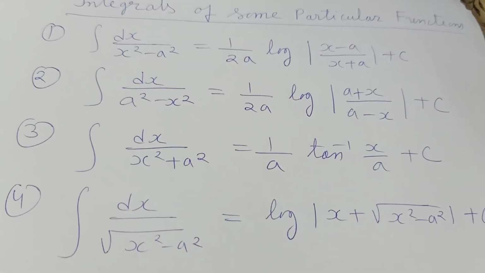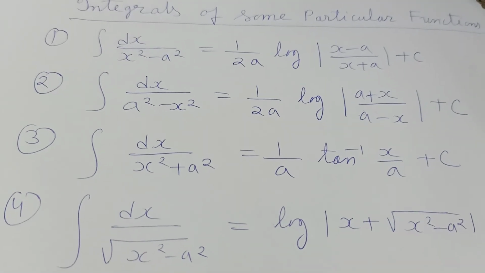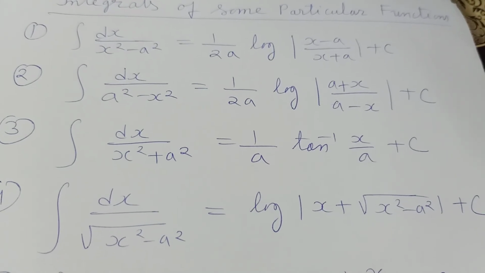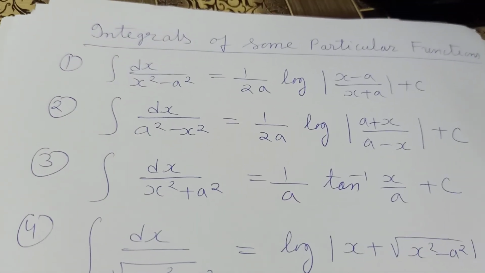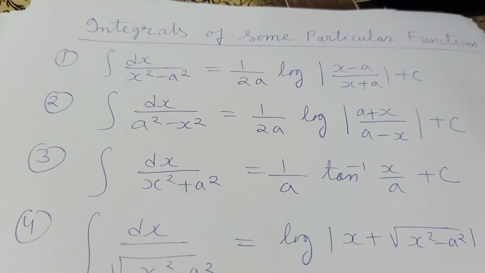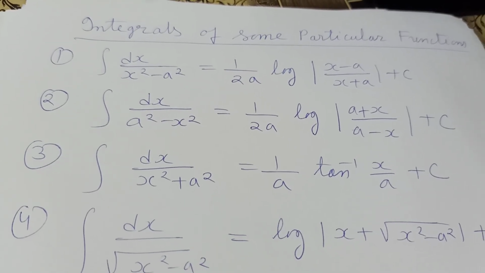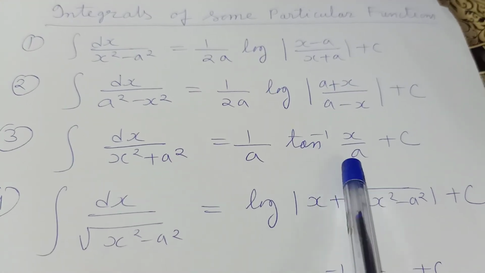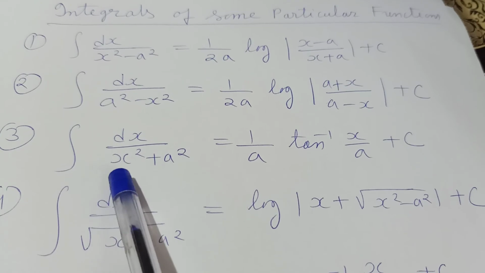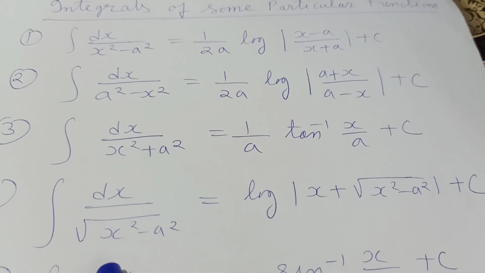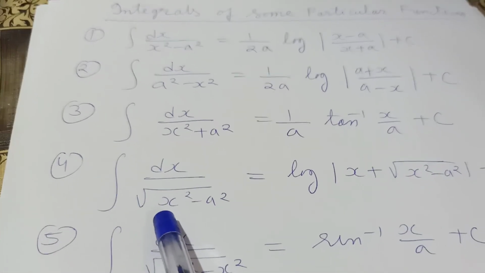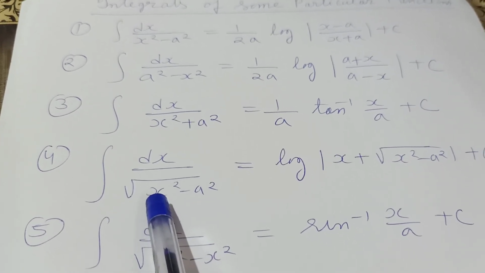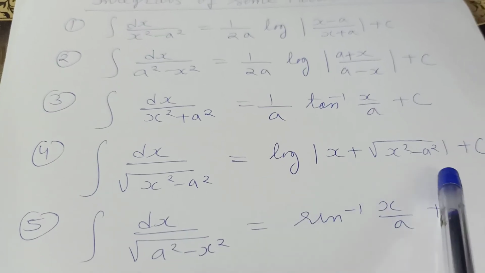For the proof of the first two parts, we will use the method of partial fractions, which we will study later. For the proof of part 3, we will put x equal to a tan theta. Okay, you are seeing that in the question we are getting tan inverse x upon a, so it gives us a hint that we put x equal to a tan theta. In part 4, dx upon root x square minus a square, we will put x equal to a sec theta, so it will come out as this function.